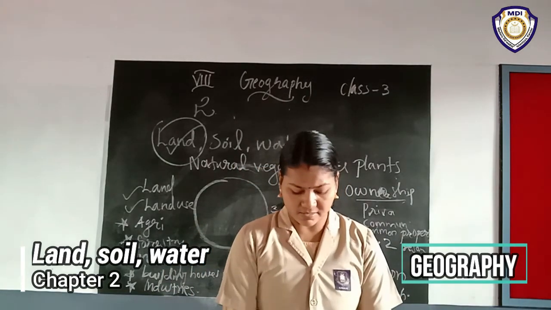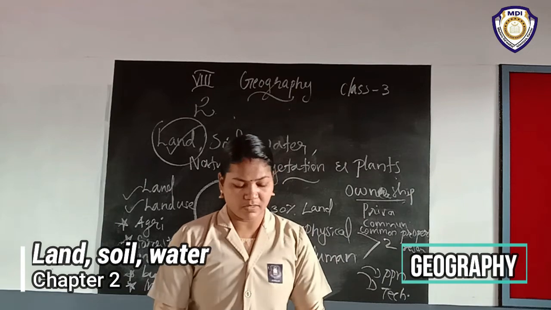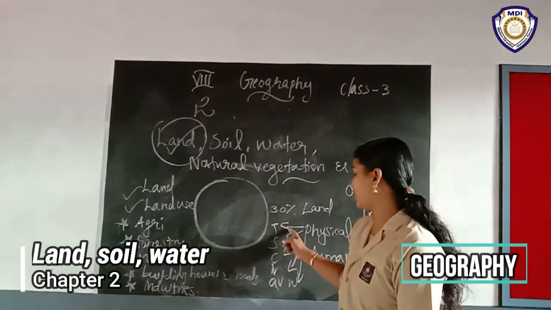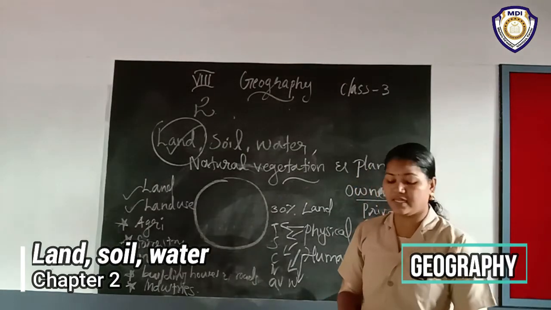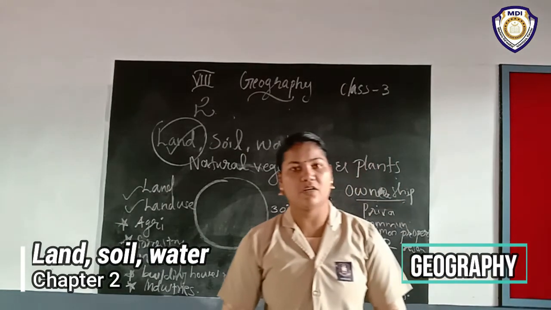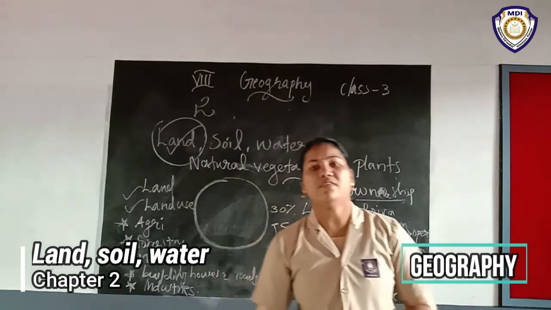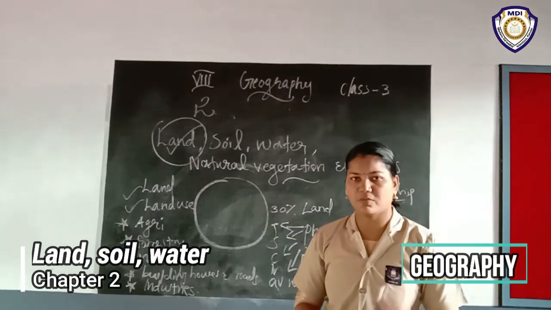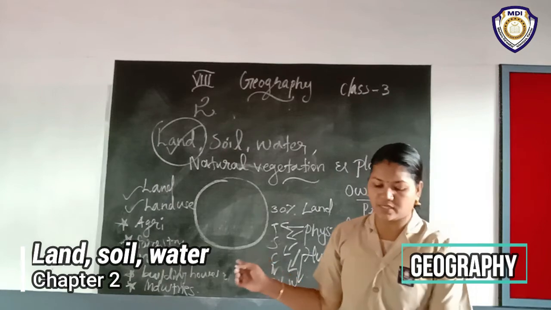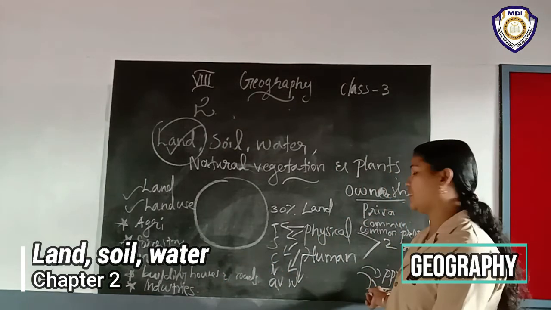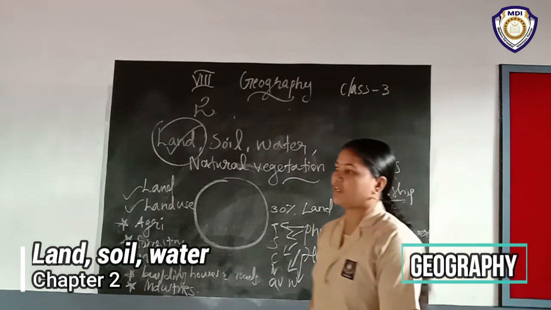The physical factors are topography, soil, climate, minerals and availability of water. Then we discussed the human factors. Human factors are only 2 things, that is population and technology.